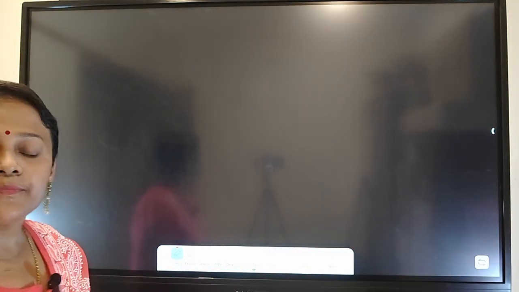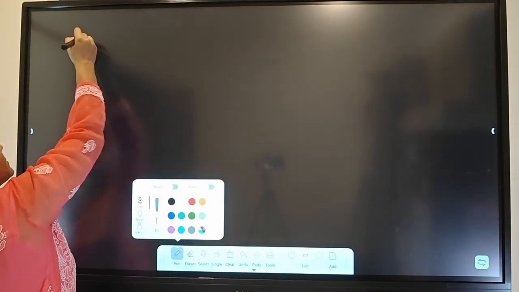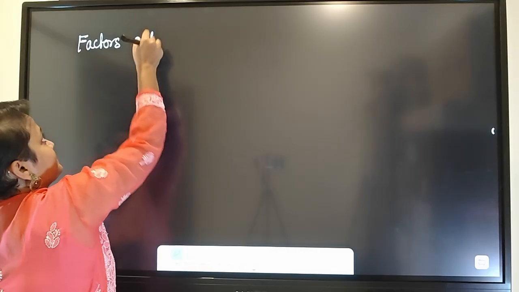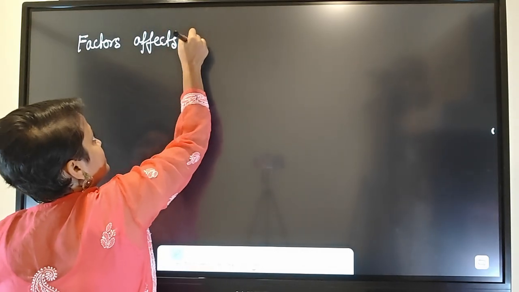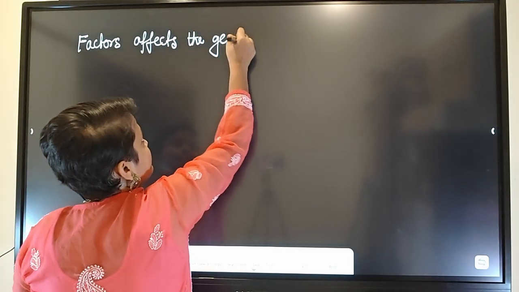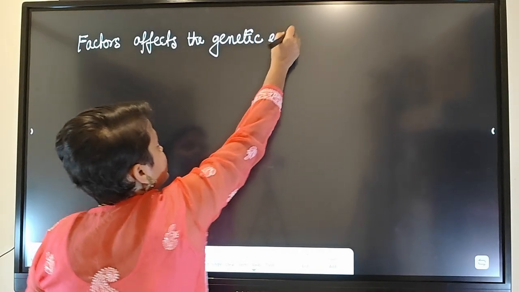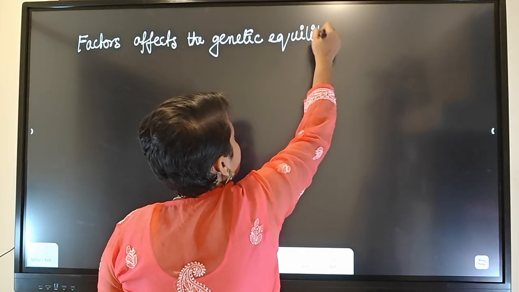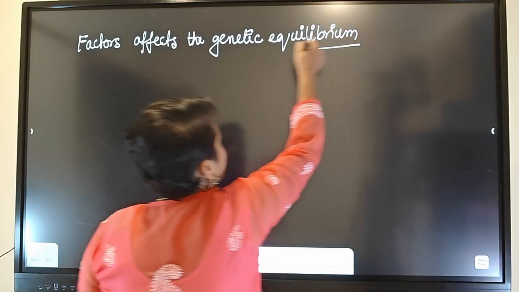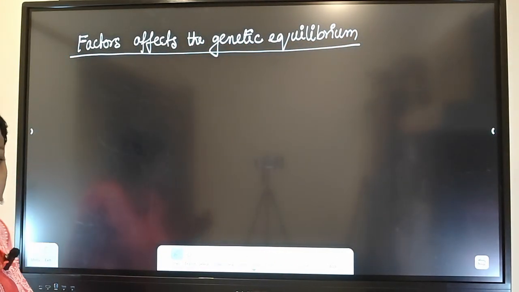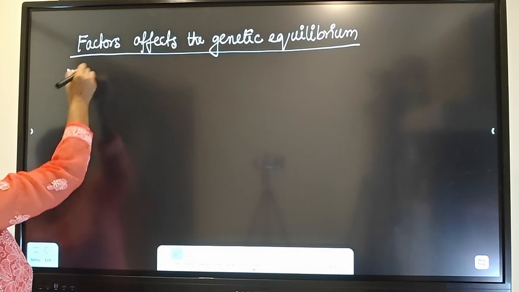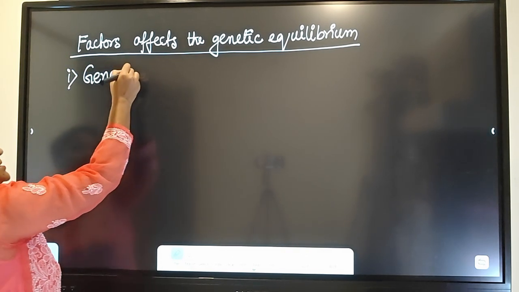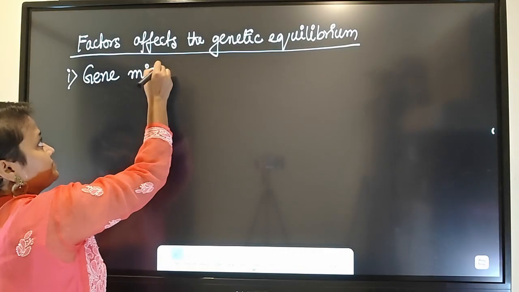We will discuss that. There are factors that affect the genetic equilibrium. What are those factors? First factor is gene migration. I will discuss one by one.